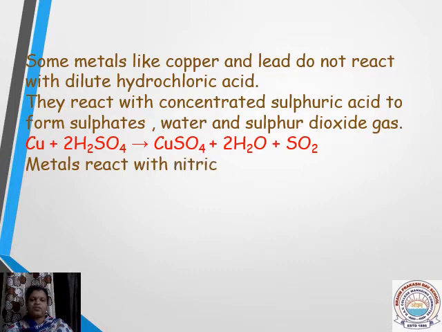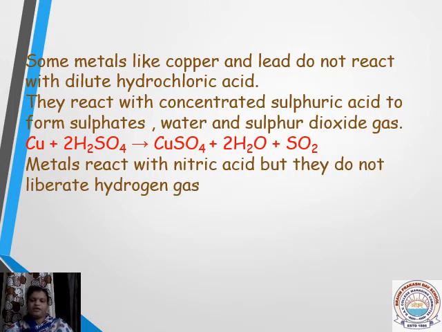Then many of the metals react with nitric acid. Here also they do not produce any hydrogen gas. The reason is the same thing that we have seen in the case of sulfuric acid. Nitric acid is also a strongly oxidizing agent, meaning it adds its oxygen to hydrogen gas, because that gas is going to be produced, and so that gas is ready to accept the oxygen.